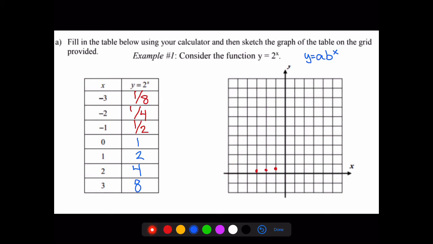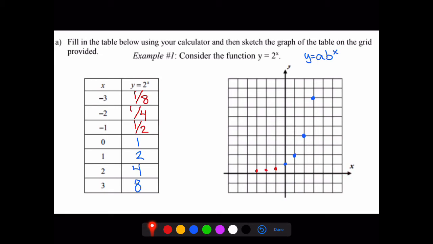Next, when x is 0, y is 1. When x is 1, y is 2. When x is 2, y is 4. And lastly, when x is 3, y is 8. Again, these are just ordered pairs, (x, y). Move 1 on our x-axis, up 2 on our y-axis. Move 2 on our x-axis, move up 4 on our y-axis, so on and so forth. Now we'll know that we're doing this correctly because it creates a nice J-curve for us, as we can see. And we are also not crossing the x-axis. Very important that we're not crossing the x-axis either.